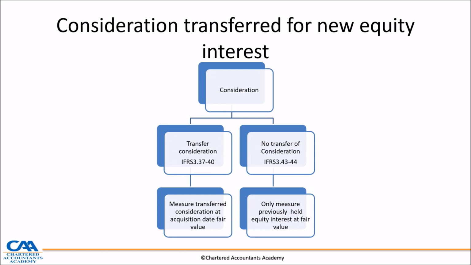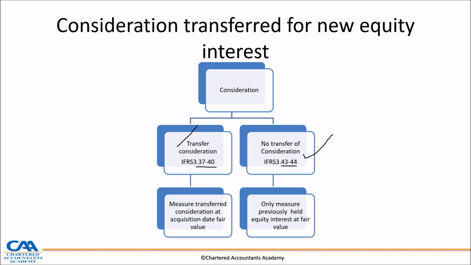It is also very important now to note when you're looking at consideration of investment, there are two ways in which it happens. We can acquire control through a transfer of consideration, or we can acquire control with no transfer of consideration. If we have got transfer of consideration, we use IFRS 3 para 37 to 40. And if we do not transfer consideration, we use para 43 to para 44. And the treatment is still exactly the same. But it's very important to note the differences.